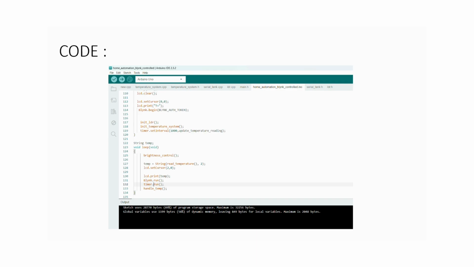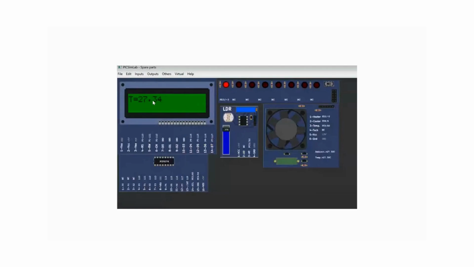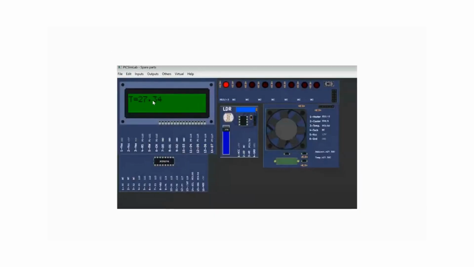Second is cooler and heater control. We implemented a design to control both a cooler and a heater, maintaining a comfortable temperature in the environment. Temperature sensors feed data to Arduino, which then decides whether to turn on the cooler or heater based on the predefined temperature thresholds. This ensures optimal temperature control with minimal user intervention.